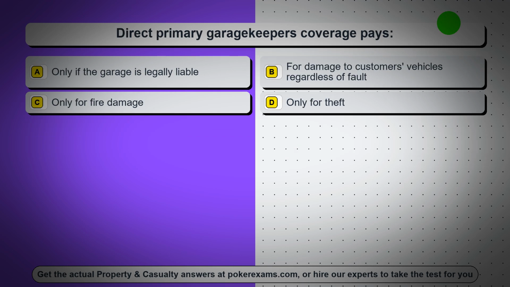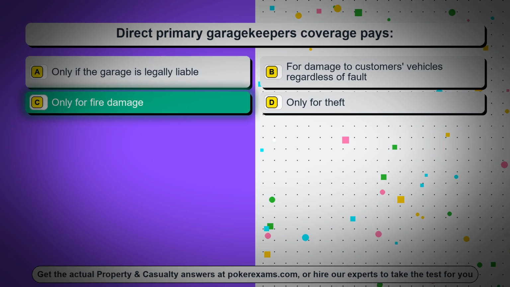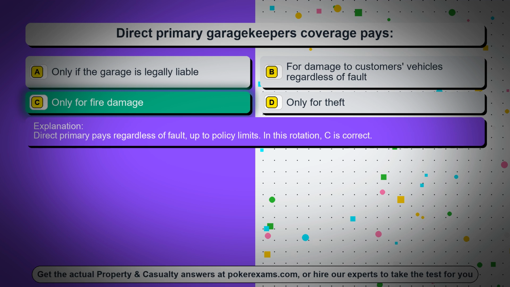Question 44. Direct primary garagekeeper's coverage pays, option A, only if the garage is legally liable, option B, for damage to customers' vehicles regardless of fault, option C, only for fire damage, option D, only for theft. The correct answer is option C, only for fire damage. Direct primary pays regardless of fault, up to policy limits. In this rotation, C is correct.